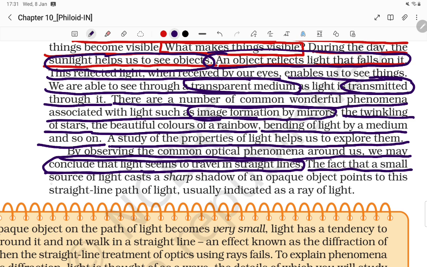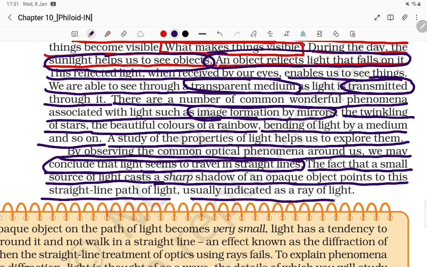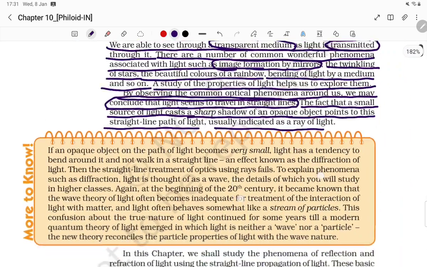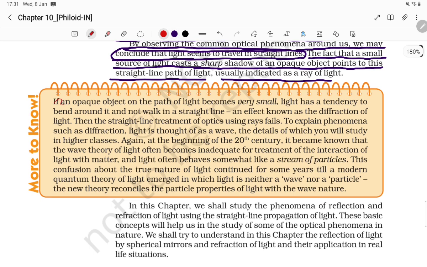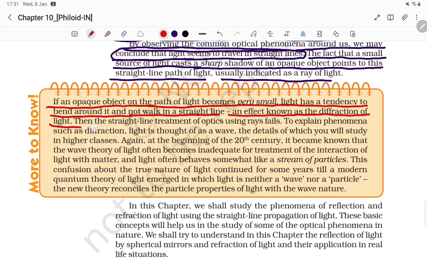This fact that a small source of light casts a sharp shadow of an opaque object points to this straight line path of light, usually indicated as a ray of light. Now, student, if an opaque object on the path of light becomes very small, light has a tendency to bend around it and not travel in a straight line. This effect is known as diffraction of light, and the straight line treatment of optics uses rays.